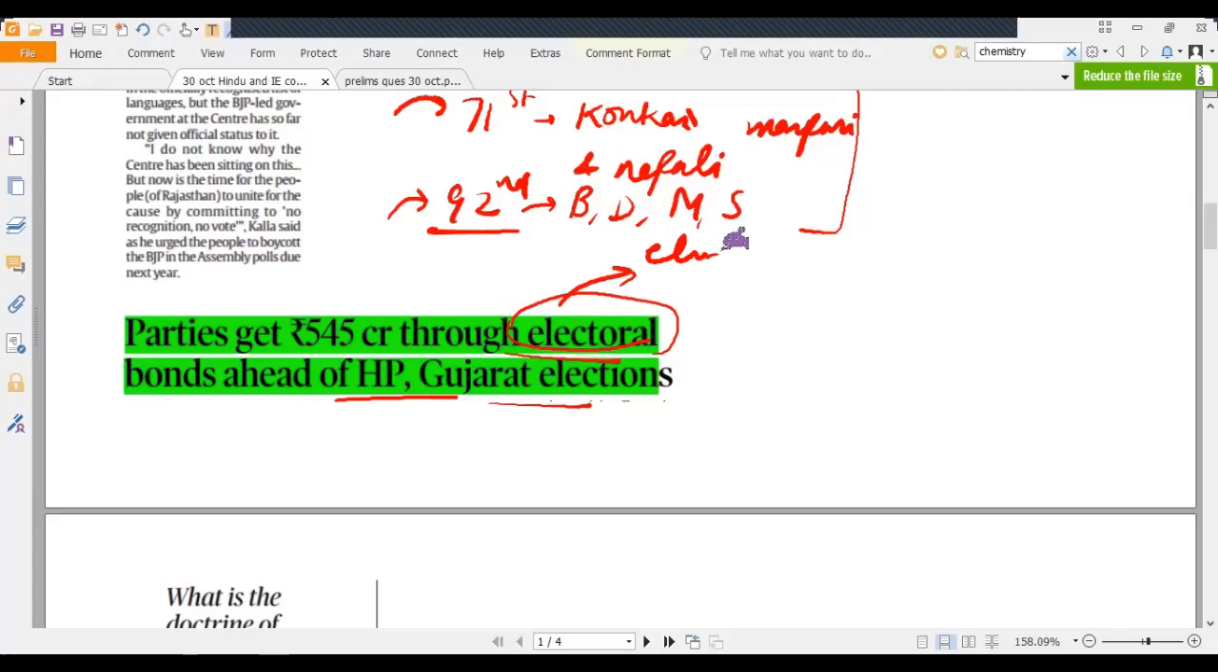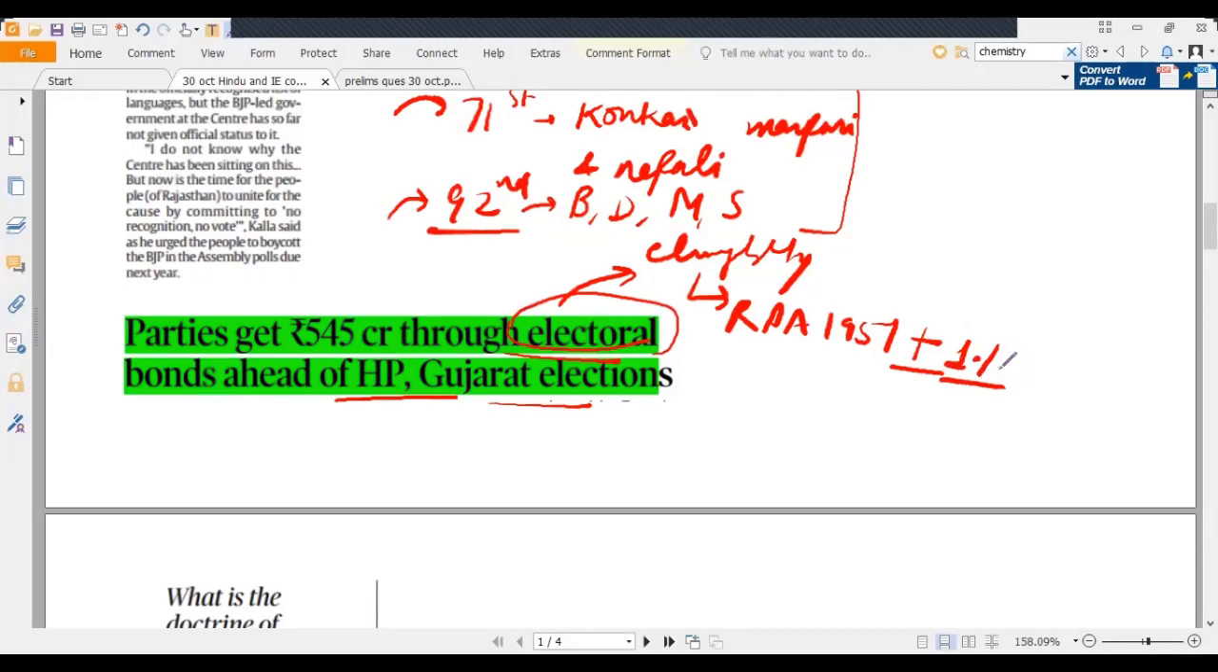So eligibility criteria is a political party registered under RPA Act 1951, plus those political parties which have received at least 1% of total votes polled in the last general elections, be it state legislative assembly election or parliament elections. So these are the two conditions for being eligible to receive donations through electoral bonds.